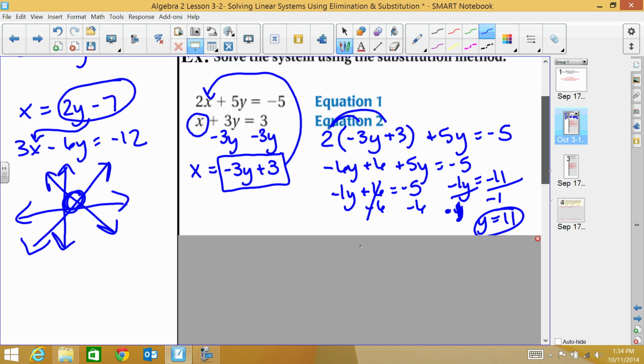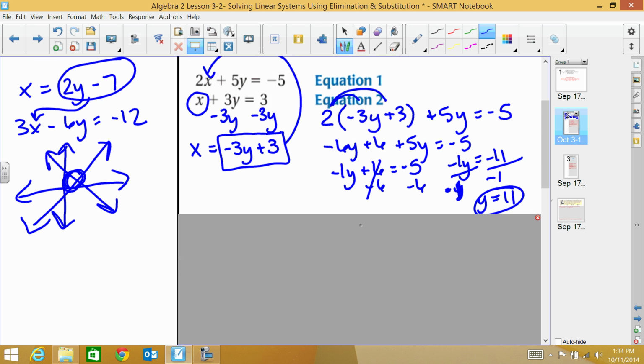Well, you could plug that back into one of these original equations and then solve for x. Or, since I already solved for x down here, I find it simpler to just plug it into this one. So x equals negative 3 times 11 plus 3, which is negative 33 plus 3, which would equal negative 30.